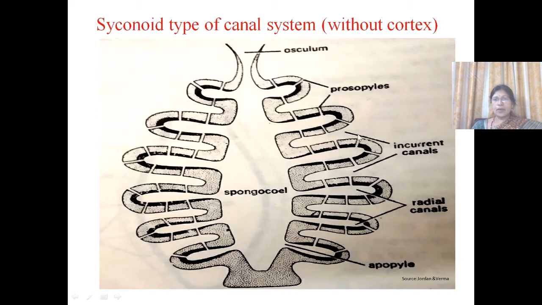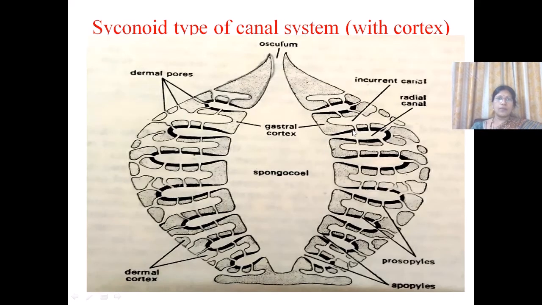The incurrent canals are lined by the actual epiderm of the ascanoid sponge. This layer consists of pinacocytes, and the radial canal's inner lining consists of choanocyte cells, which are flagellated. The water from the outside enters into the body of the sponge through dermal ostia. We can see here in this picture, these are the dermal ostia.